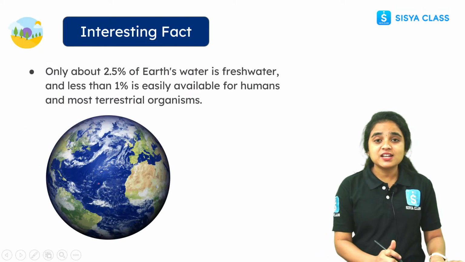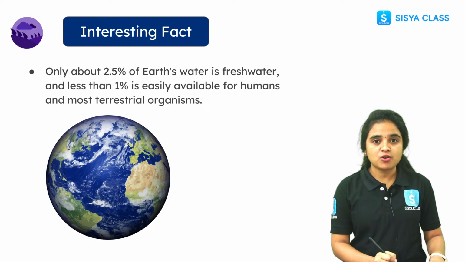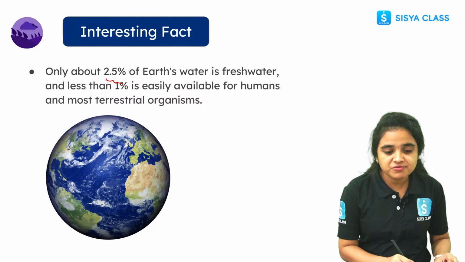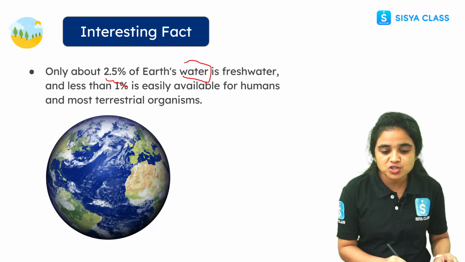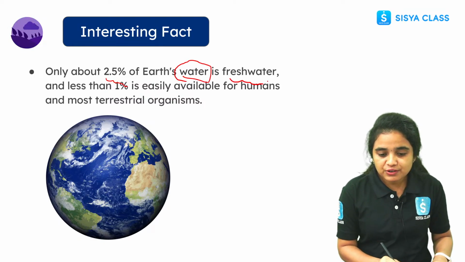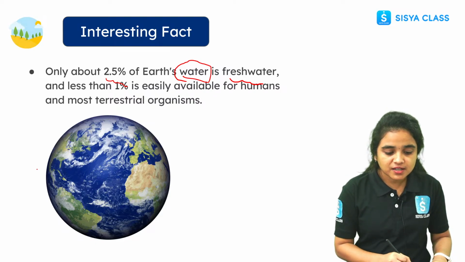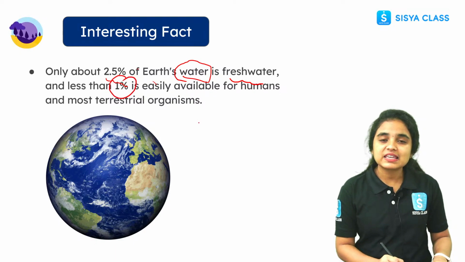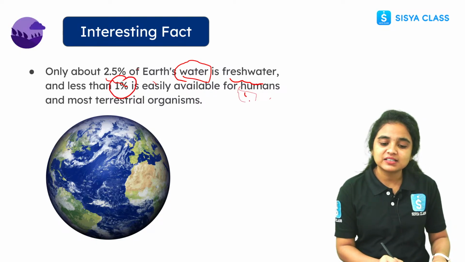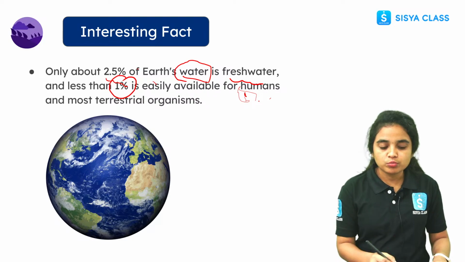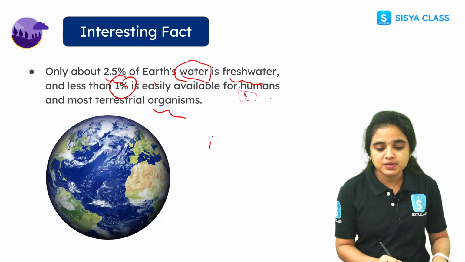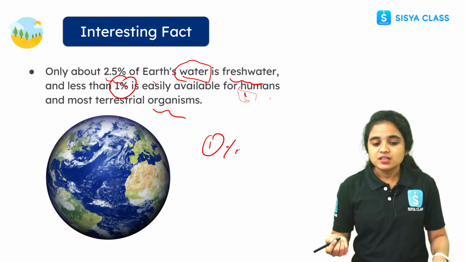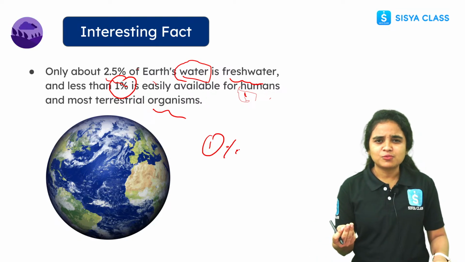And see students, there is an interesting fact everyone has to know about it. Only 2.5% of Earth's water is fresh water, and less than 1% is easily available for humans and other terrestrial organisms. Only 1% of water is available for drinking and using. So it is a very small amount of water we have, right students?